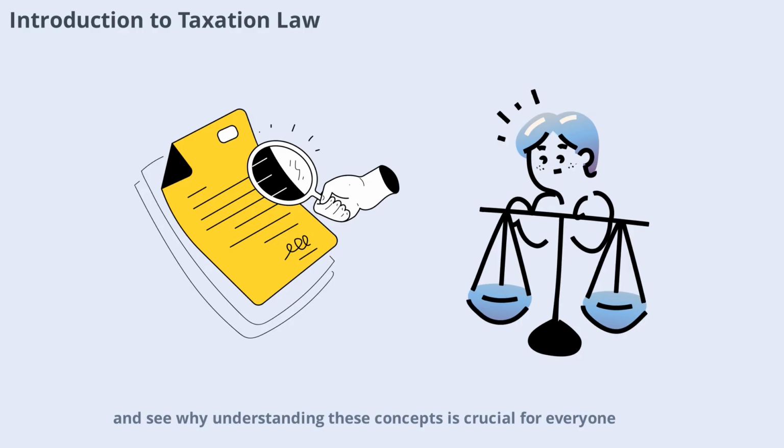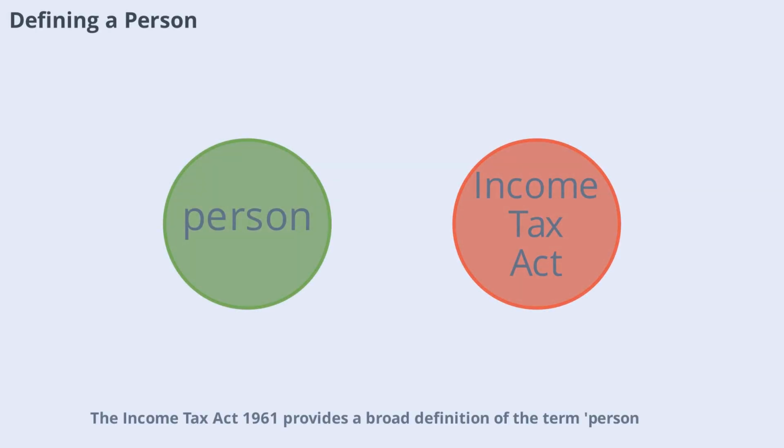Let's begin our journey into the world of taxes and see why understanding these concepts is crucial for everyone. Income Tax Act 1961 provides a broad definition of the term person. It's not just limited to individuals. According to Section 2(31), a person includes individuals, Hindu undivided families, companies, firms, associations of persons, local authorities, and even artificial juridical persons. This means that for tax purposes, the law recognizes a wide range of entities as liable to pay taxes, not just people in the everyday sense. Understanding who qualifies as a person is the first step in grasping how tax obligations are assigned.